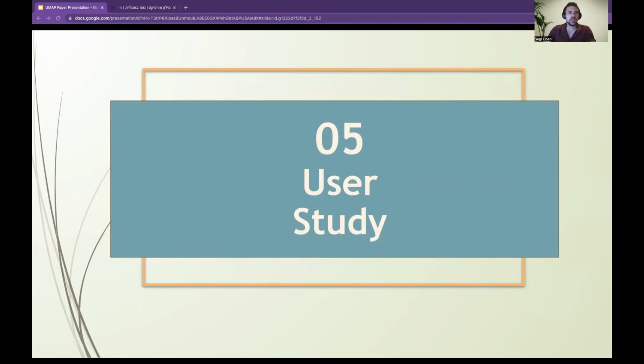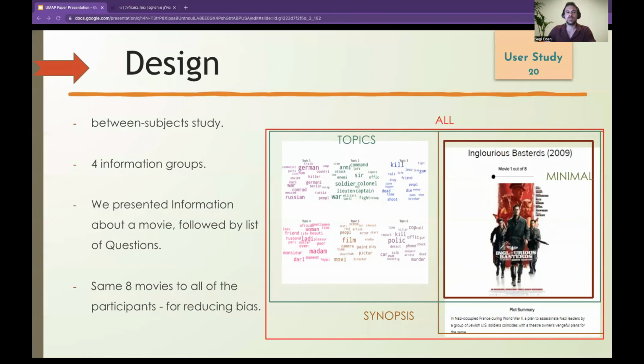We've done a user study to test another benefit that can be achieved from the subtitles, which is how the subtitles can aid the user decision-making process. We've done a between-subject study, which means that each participant belongs to one of 4 information groups. The minimal version, the first group, consists of the movie's name, year, and poster. The topic version adds a topics word cloud extracted using LDA side information vectors. The synopsis version adds the synopsis, and the all group integrates all of the other 3 groups.